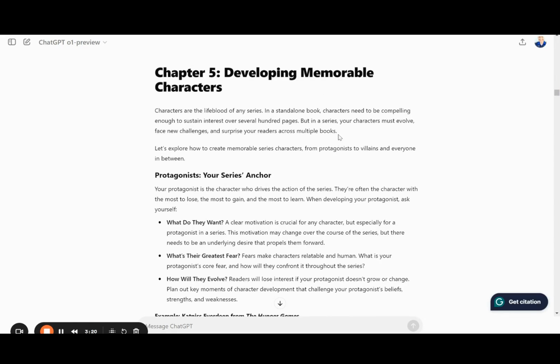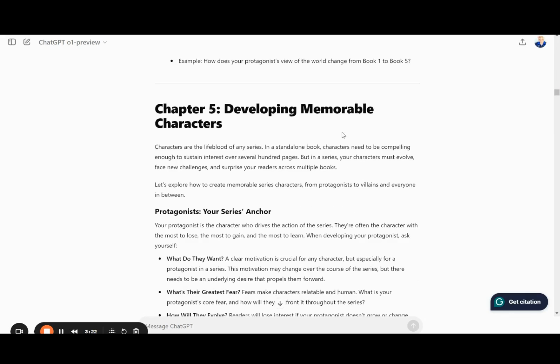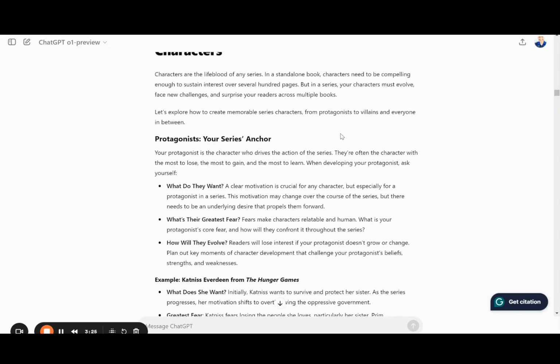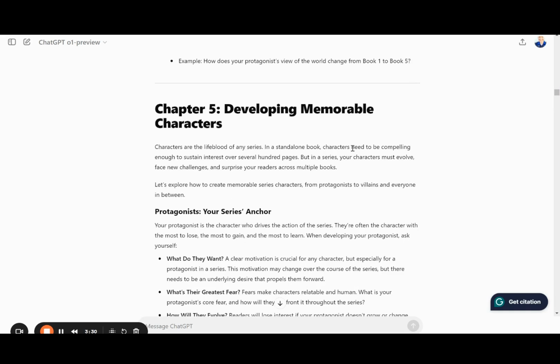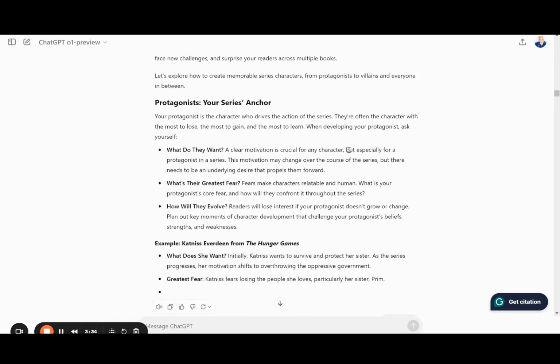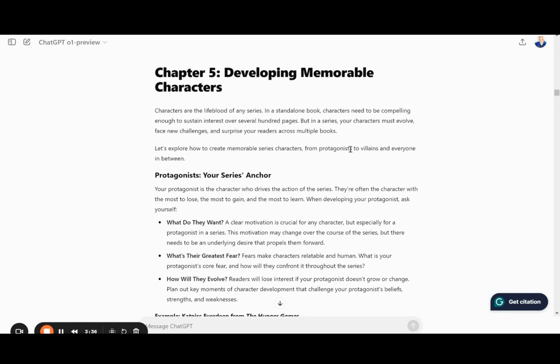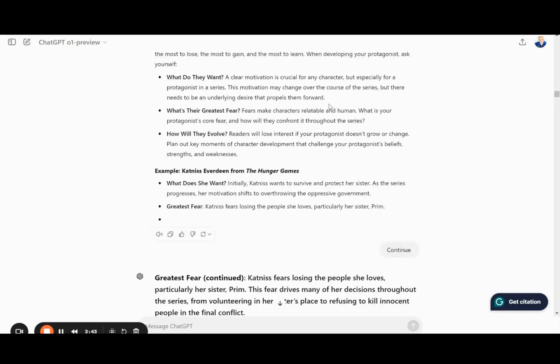Basically, the same kind of editing that you normally have to do when you write a book completely by yourself, which you can do. You can write the book by yourself and then ask ChatGPT to fix it, enhance it for you. So you can use this any way you want to at whatever level and whatever depth. I really am just testing the tool to see what it can do on its own. So here we have developing memorable characters, chapter 5.